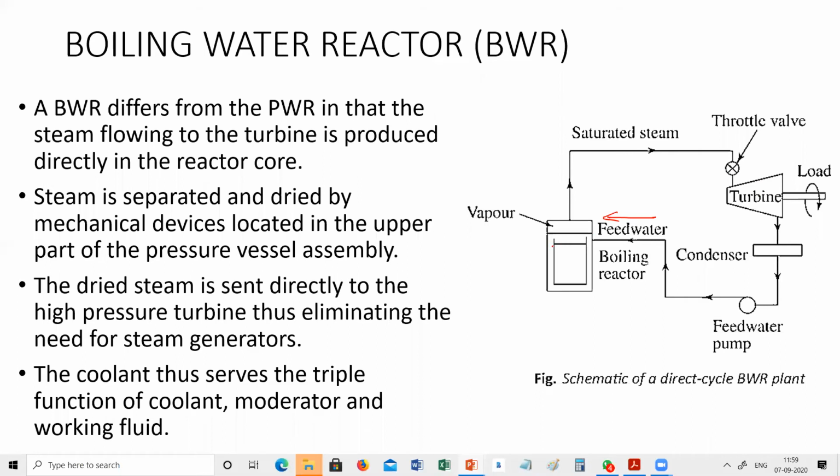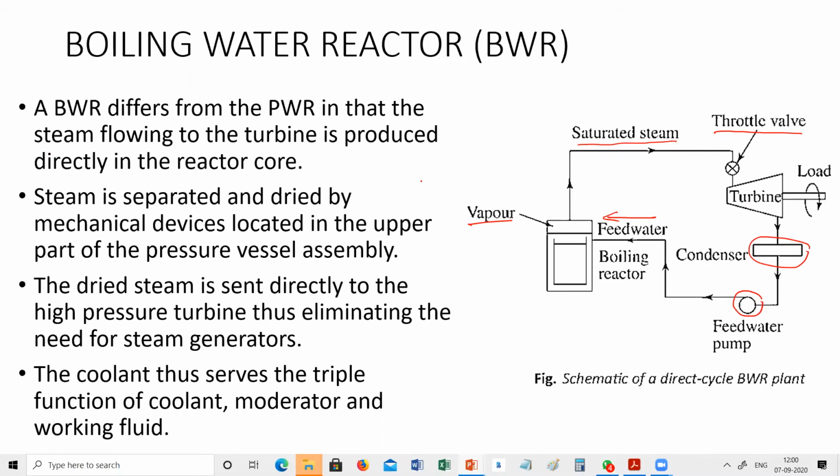Feed water is given to the reactor, where it is vaporized. The saturated steam is provided to the turbine using a throttle valve, which means its pressure is controlled using the throttle valve. It rotates the turbine, and the steam coming out of the turbine is condensed using the condenser, and it is again pumped to the reactor using the feed water pump.